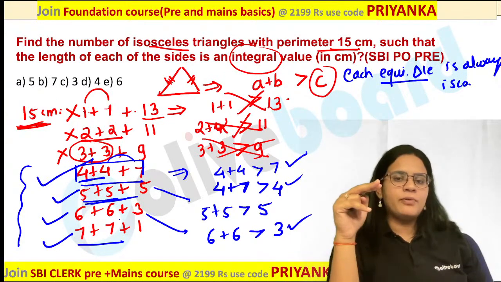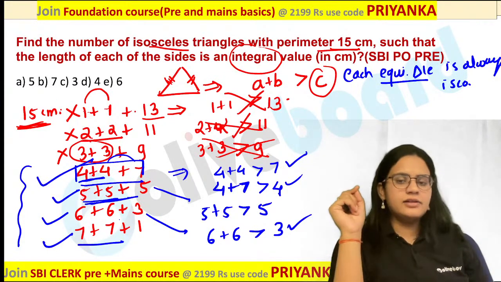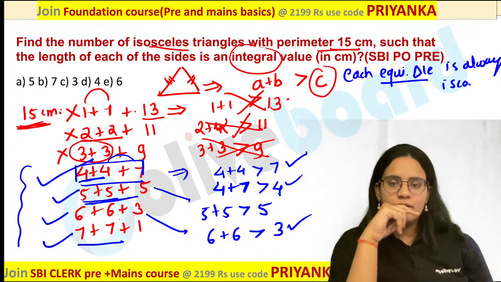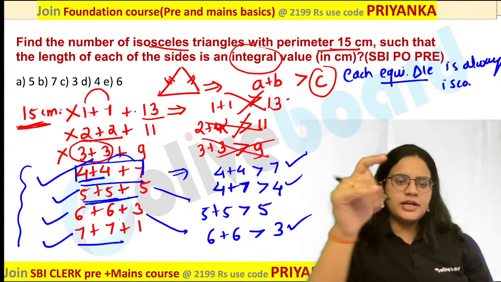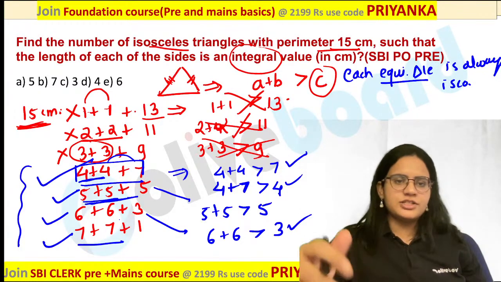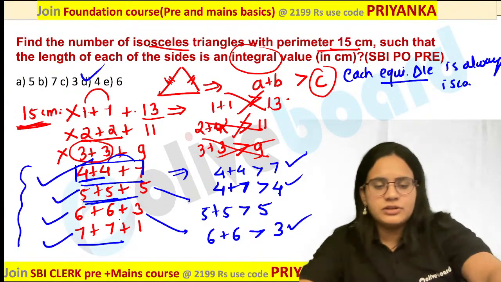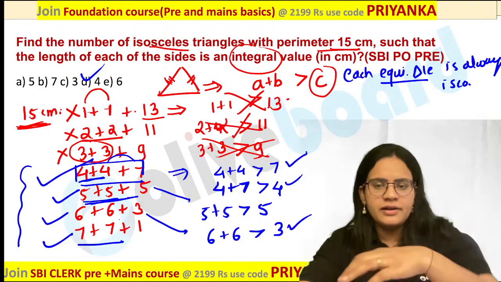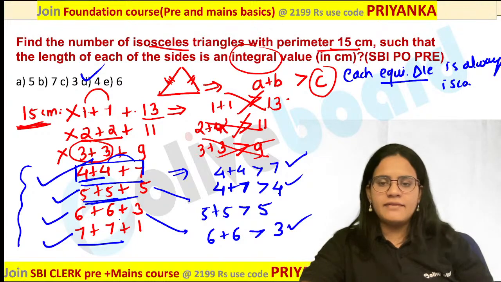And the second important point is every equilateral triangle is also an isosceles triangle. I think everybody is following it. So what is the final answer for this question? 4 is the perfect answer for this question. I think everybody is following it. Does anybody have any doubt?